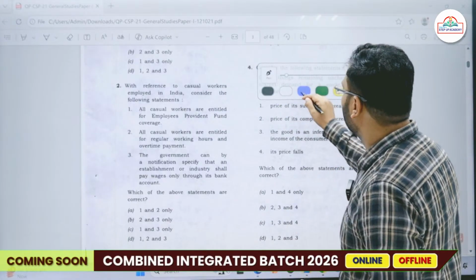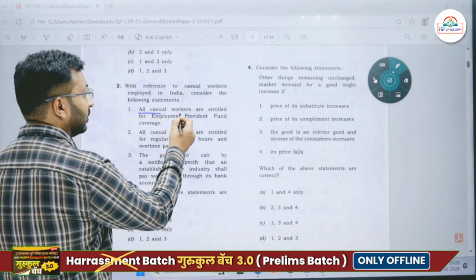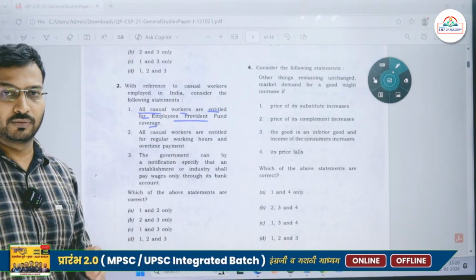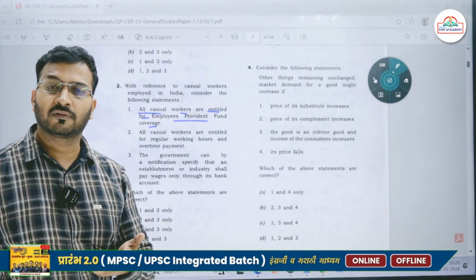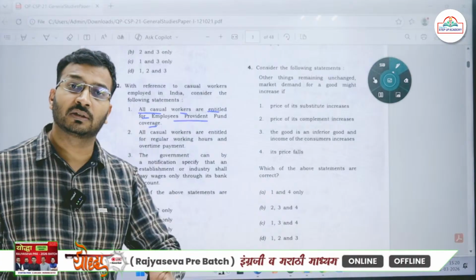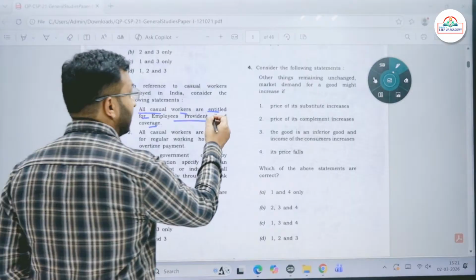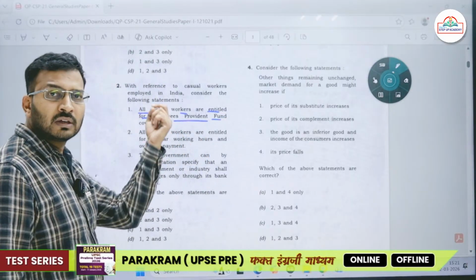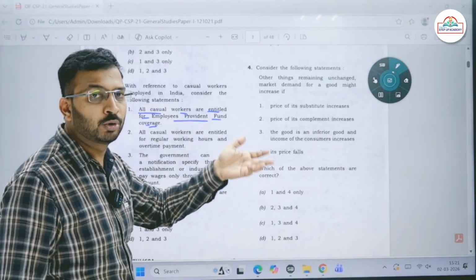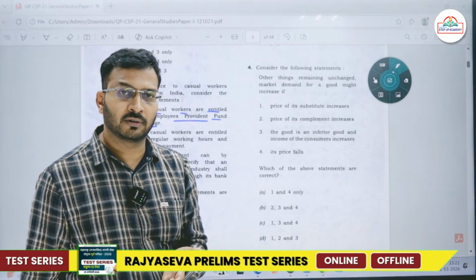Now, in which book or in which current affair are you going to read about this information? All casual workers are entitled to employees provident fund coverage. All casual workers. We all know that casual workers face some kind of issues. So the government is consistently trying to give them some social benefits. So yes, if the government wants to provide employees provident fund, they will be providing it to all the casual workers. They cannot segregate between some people.